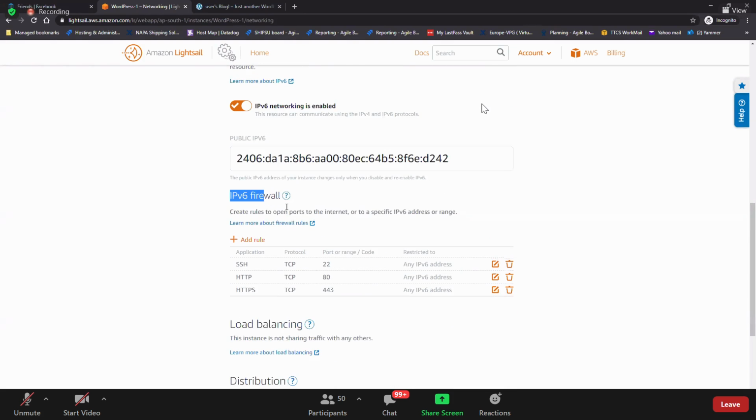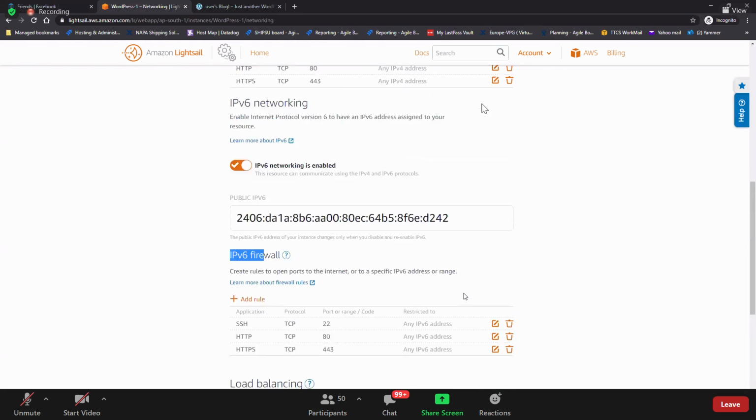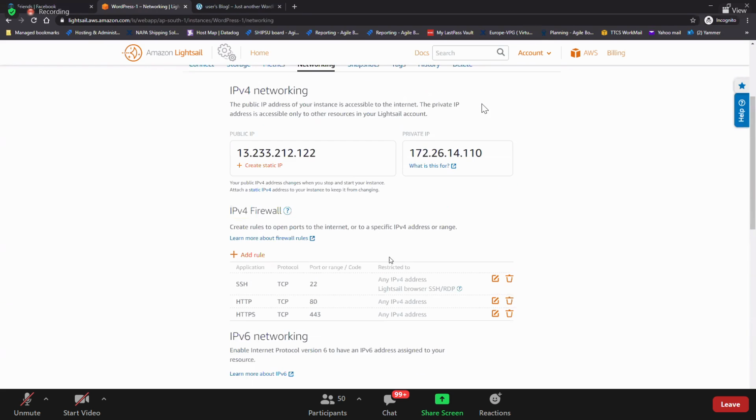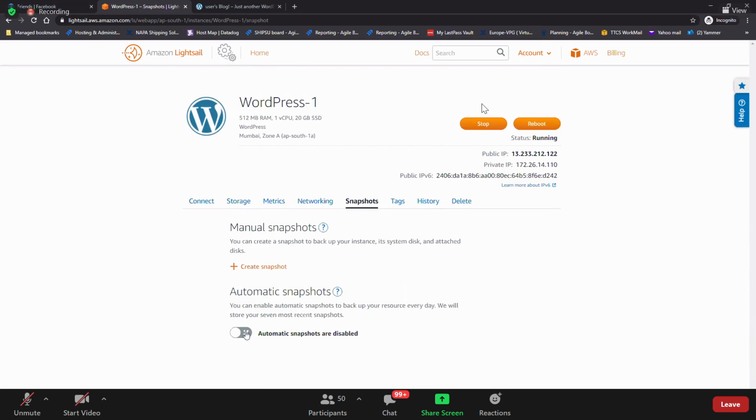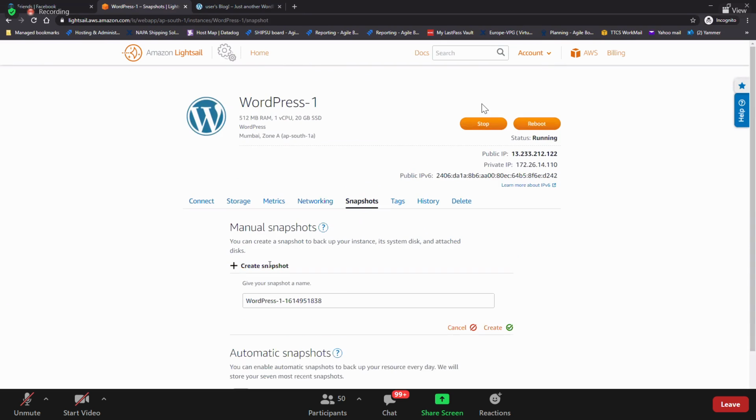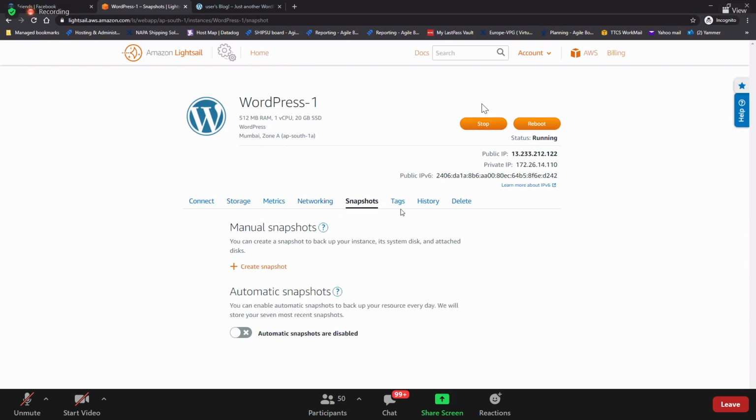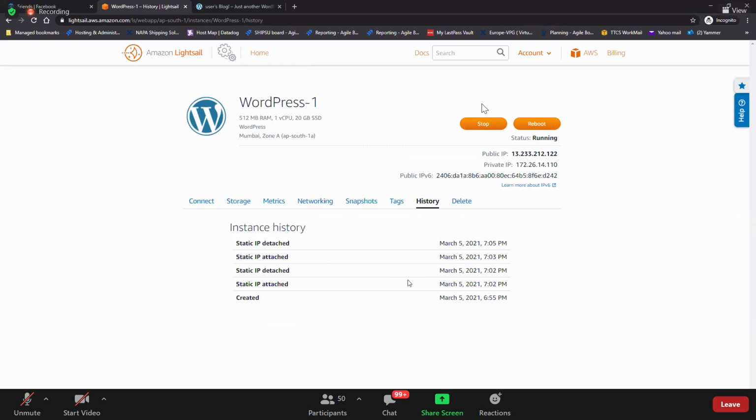This is IPv6, forget about that. Snapshot: we have automatic snapshot disabled, but anytime you can go and create a manual snapshot of the whole instance. Tags, history, what all we are doing, and then delete.